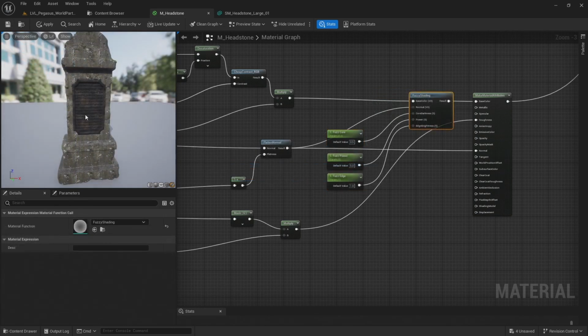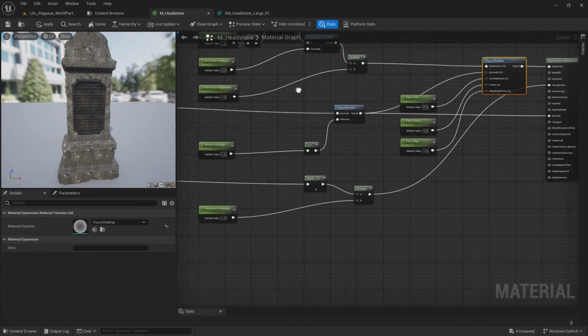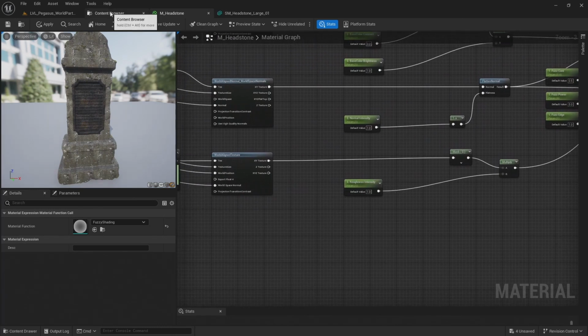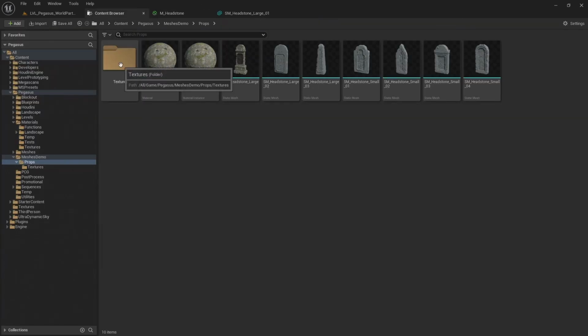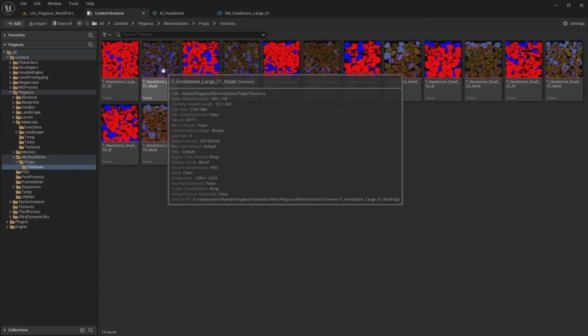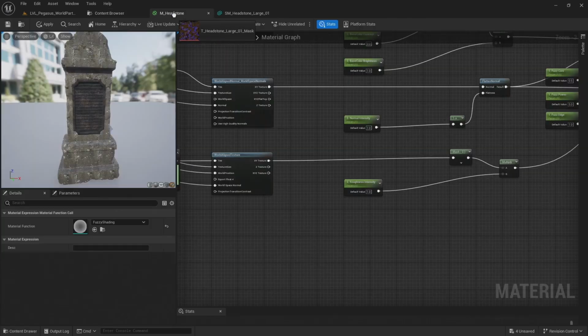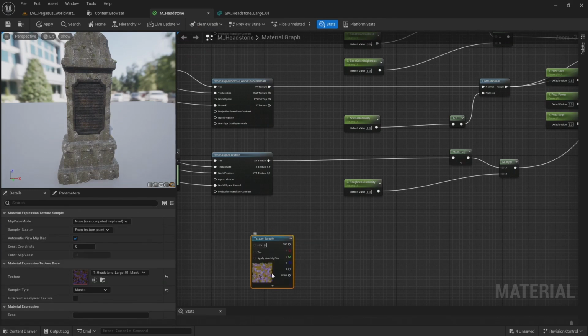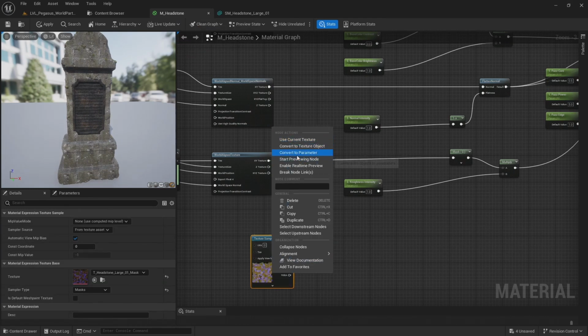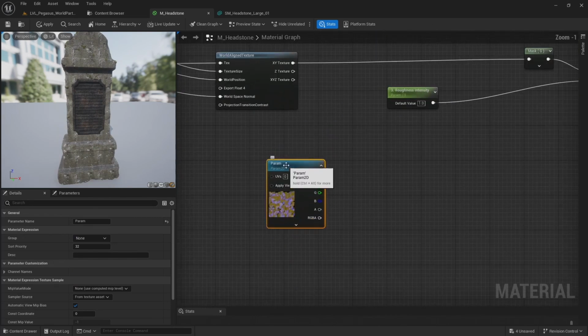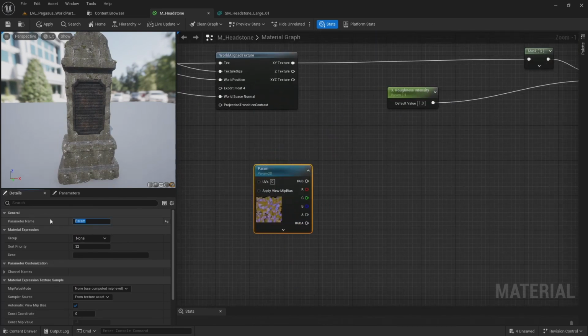Now the next thing to add is the mask texture that I baked. So let's come back to the contents browser, into the textures folder, and I'm going to bring in this mask texture for the large headstone. And again, convert this to a parameter. And call this mask map. And put it into 0 maps group.